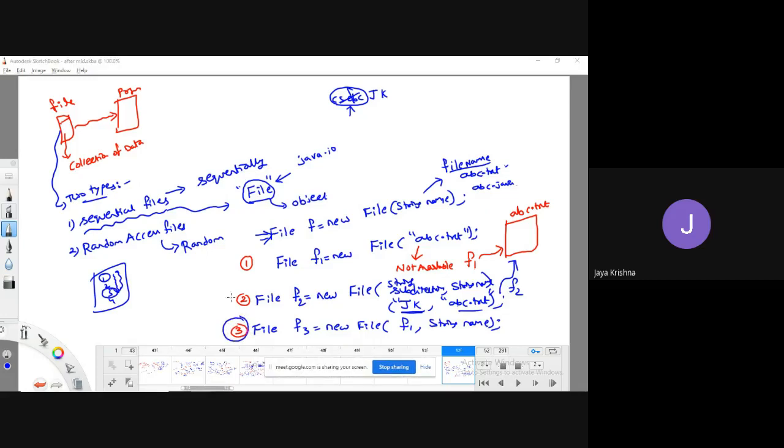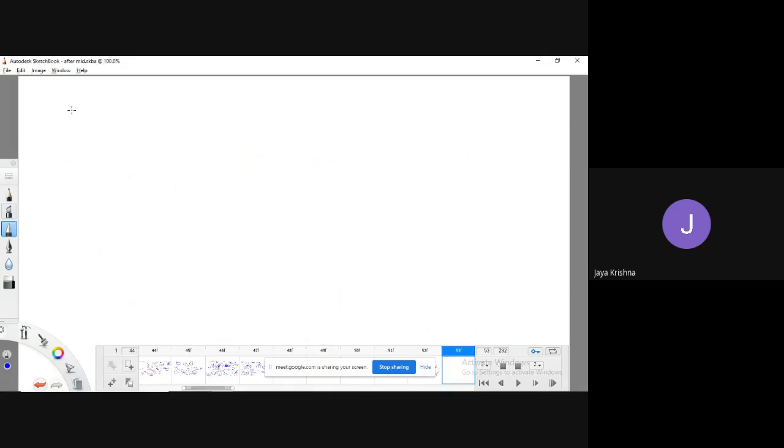Before that, let us understand there are three ways we can create the file object. Once again, I am going to create an object: File f equal to new File of abc.txt.